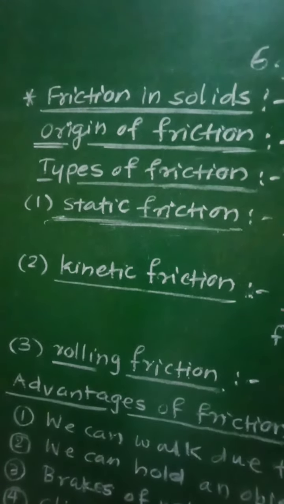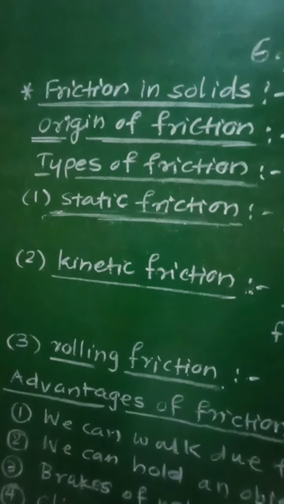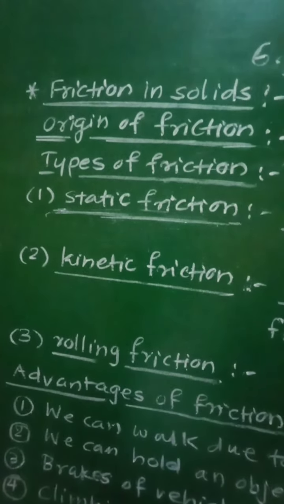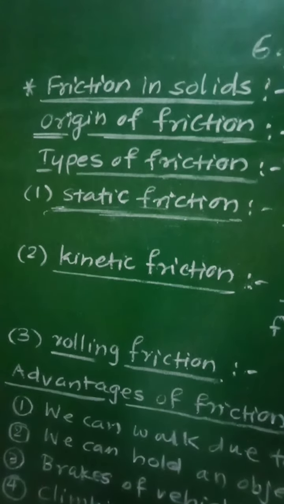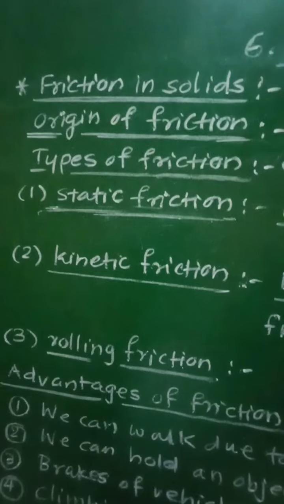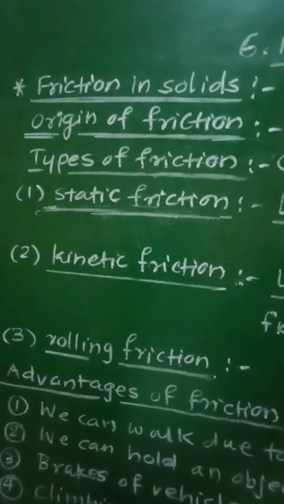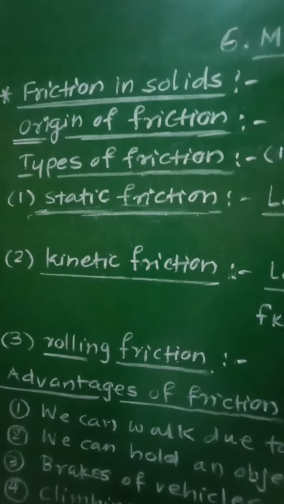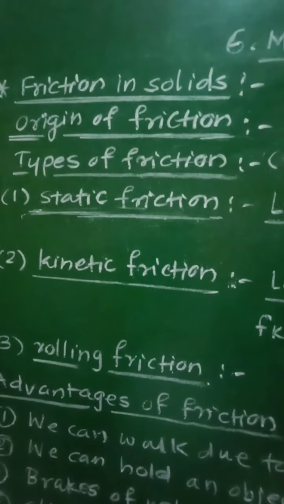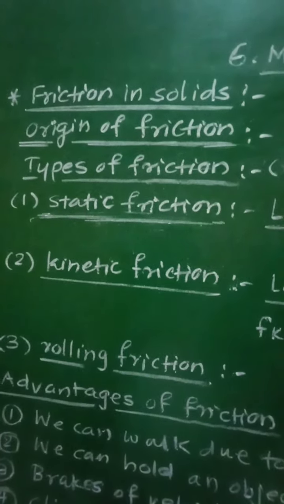Then the force of friction depends upon the nature of substances. The nature of the substance will decide the force of friction, as well as it will depend upon the material of the surfaces in contact. So what type of material is used for these two surfaces will also decide the friction.